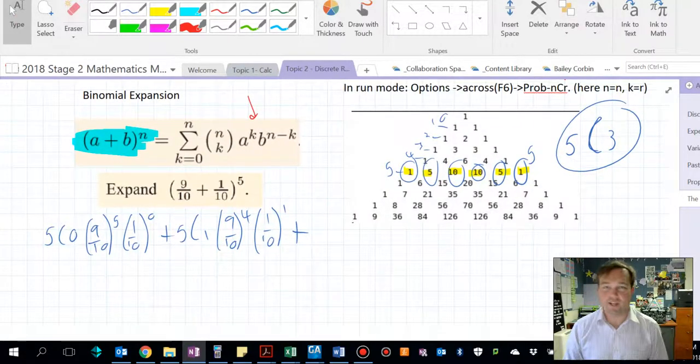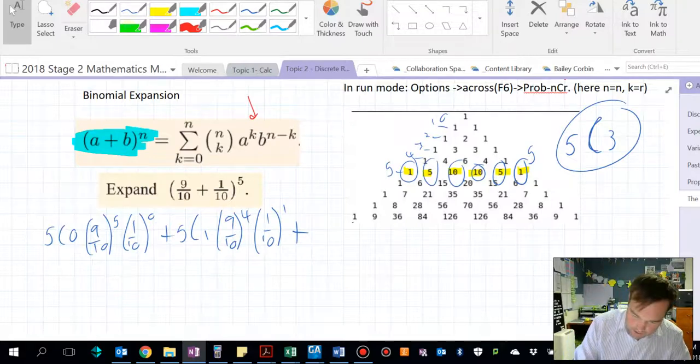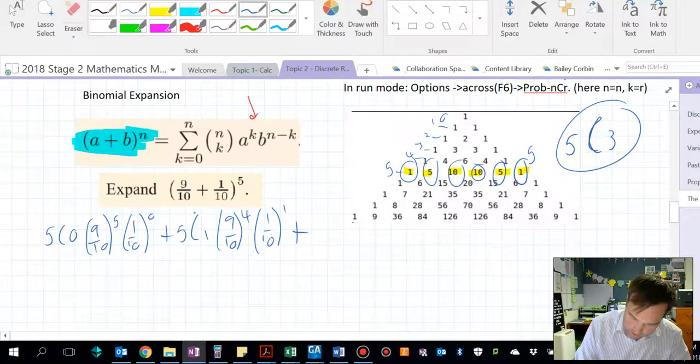You can pause and get a coffee anytime you want. Continuing this expansion, I'm not going to bother writing 5C1, 5C2, etc. Instead, I'll simply write the coefficients.